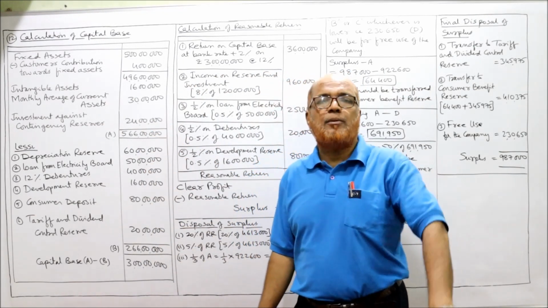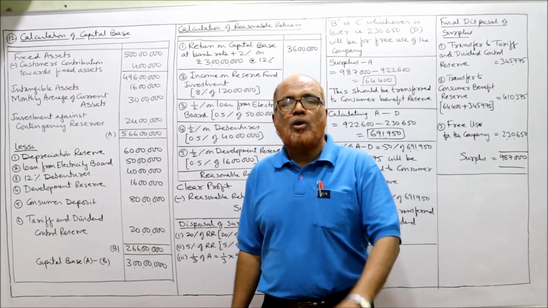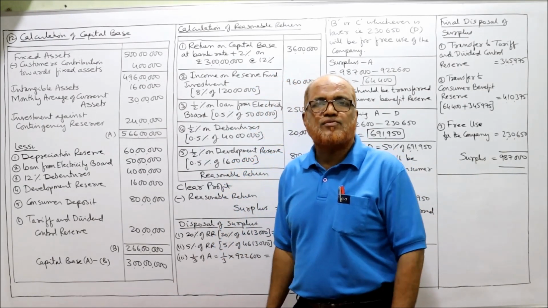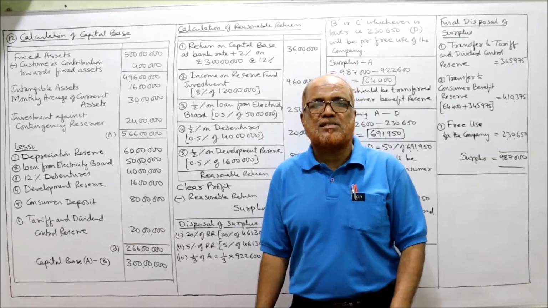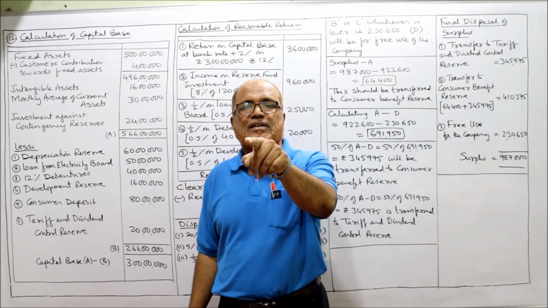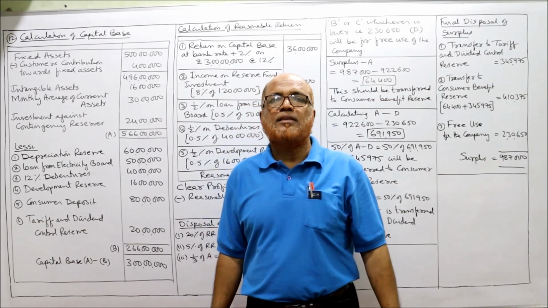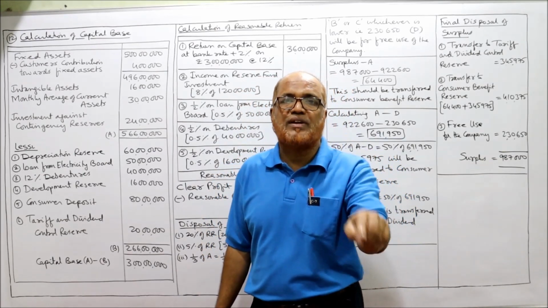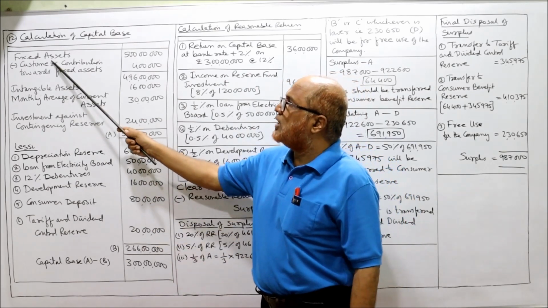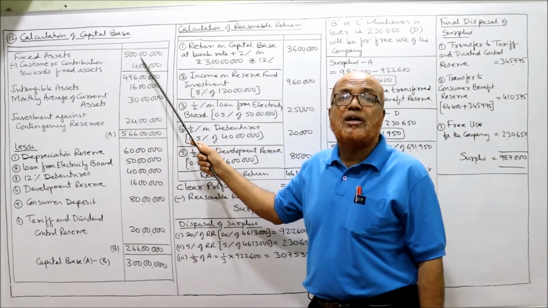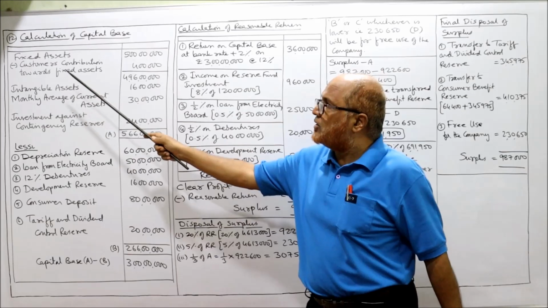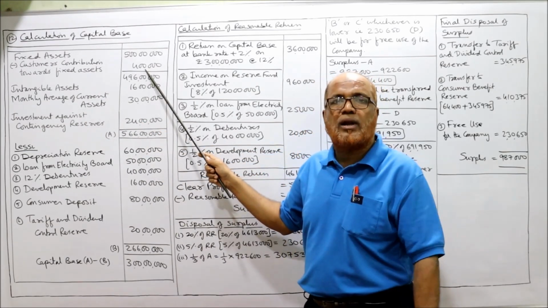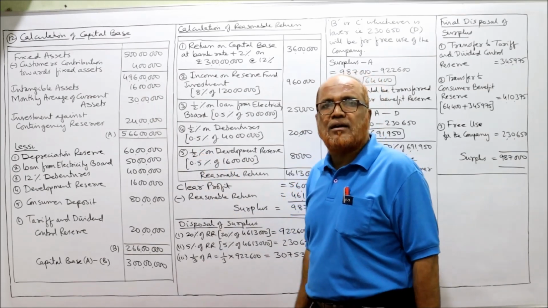Already in so many problems we have seen, you have to remember the addition items and deduction items. The addition items, first of all, the original cost of fixed asset. From the original cost of fixed asset, subtract the amount contributed by consumers towards fixed asset. Here the original cost of fixed asset is given in the problem as 5 crore. From that we deduct consumers' contribution towards fixed asset, 4 lakh. So deduct 4 lakh, giving 4 crore 96 lakh.